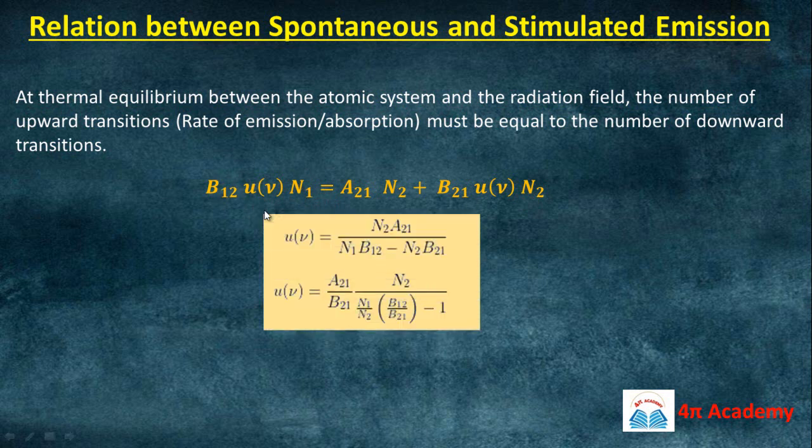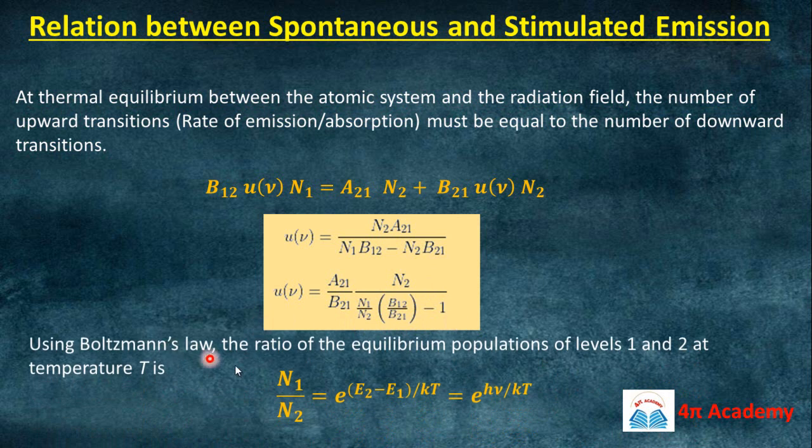We can solve this equation further, and from it we can calculate U nu, the energy density of radiation. It comes out to be A21 upon B21, N2 upon N1 N2, B12 upon B21 minus 1. Now we can use the Boltzmann law, which says that the ratio of equilibrium populations of levels 1 and 2 at temperature T is this. This is the formula of the Boltzmann distribution law, where we have two energy levels 1 and 2, the densities in these levels are N1 and N2, and the energies are correspondingly E1 and E2.